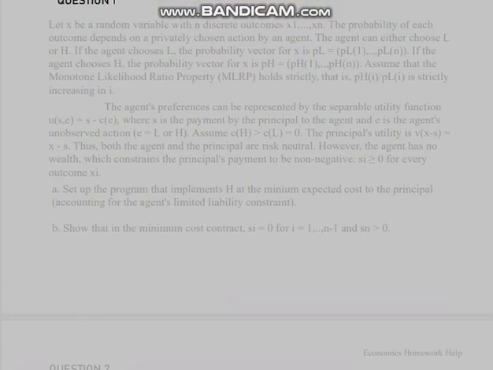Question 1. Let x be a random variable with n discrete outcomes x1, ..., xn. The probability of each outcome depends on a privately chosen action by an agent. The agent can either choose L or H. If the agent chooses L, the probability vector for x is PL = (PL1, ..., PLn). If the agent chooses H, the probability vector for x is PH = (PH1, ..., PHn).